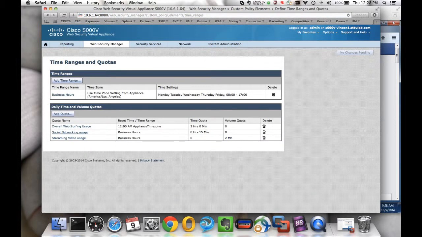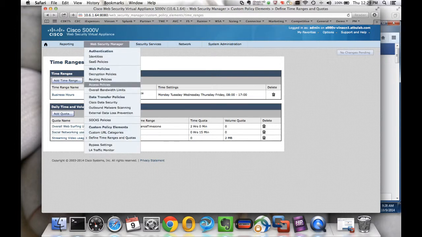Similarly, I have a social networking usage quota, which limits the time to 15 minutes. Again, you could have this for an hour, a couple of hours, but for demonstration purposes, we wanted to keep the time a little smaller, so we went with 15 minutes. And also, you could have an overall web surfing usage quota, which I've kept at 2 hours. And again, this could be different based on your business needs, but the point being, at any point of time, any of the quotas which is restrictive will kick in, and you would basically not have access to those URL categories that hit this particular quota.